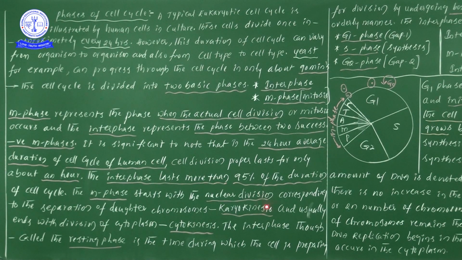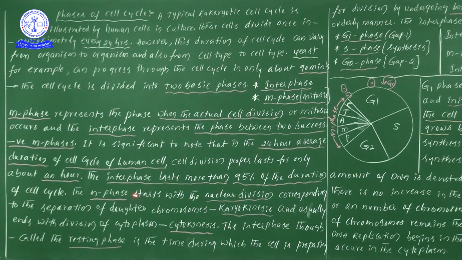Suppose the nucleus is going to be divided. If you remember the previous class information, within the nucleus we have seen the presence of chromosomes. So the chromosomes present in the nucleus are divided. When these chromosomes are equally distributed to the daughter cells, that particular process we will consider as karyokinesis.